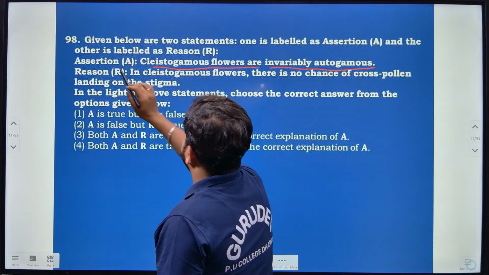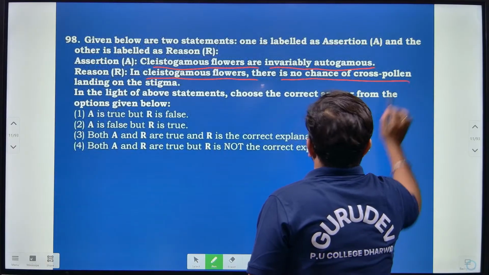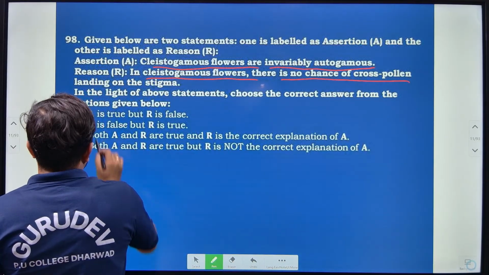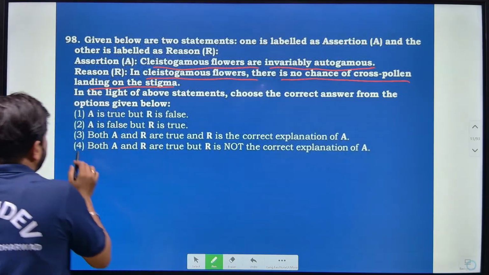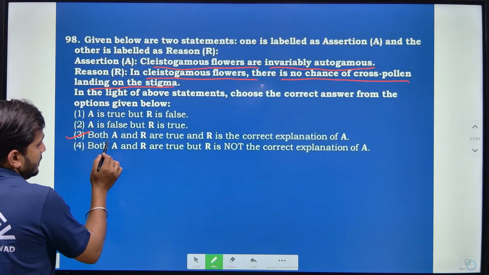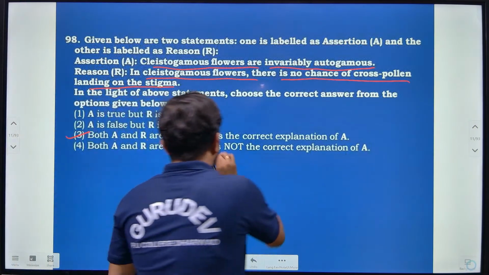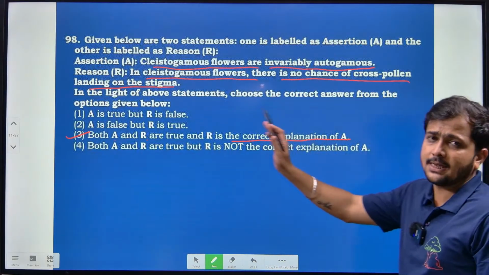The reason says, in cleistogamous flowers there is no chance of cross pollination, no pollen landing onto the stigma. According to that, both assertion and reason are true, and the reason is the correct explanation of A. Option 3 is correct.